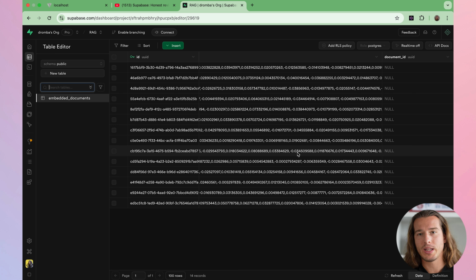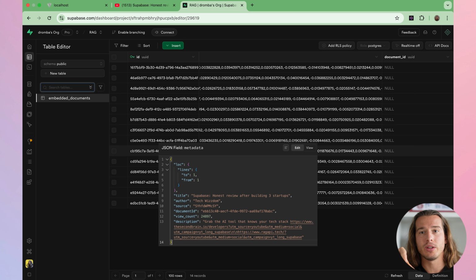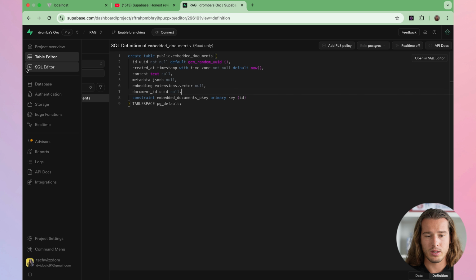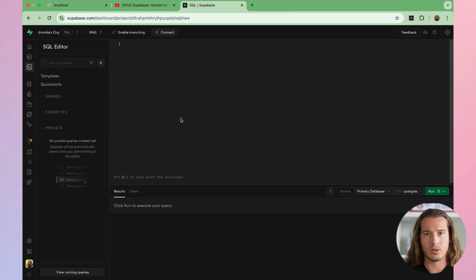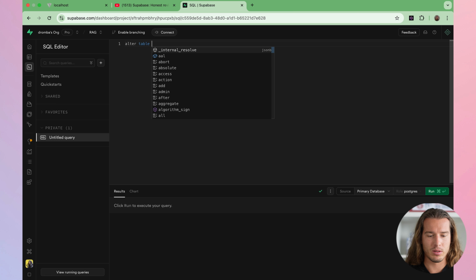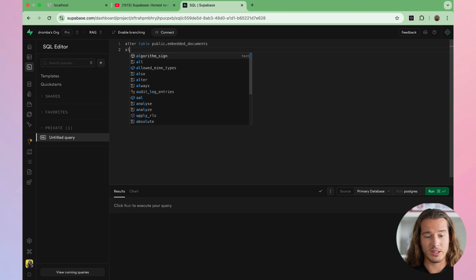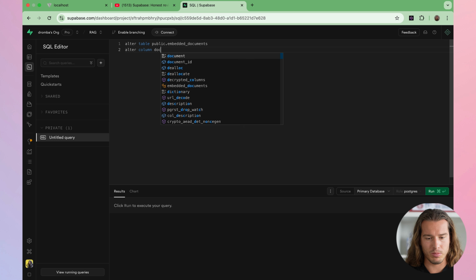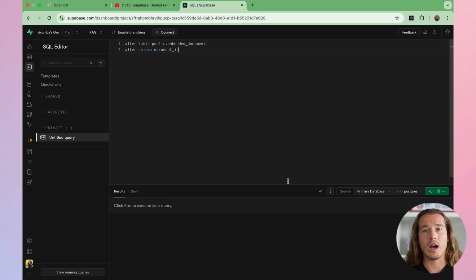Why? Because the document ID needs to be auto-generated from the metadata that we're sending. Right now, if we look here, we're not actually doing it, right? Document ID is null, but we need to auto-generate it from the metadata. To do that, let's go to our SQL editor. Let's do alter table public.embedded_documents. Let's alter our current column. So column is document_id.